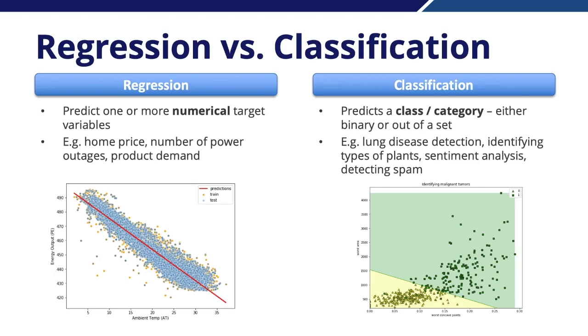In classification, rather than predicting a continuous numerical value, we're predicting or identifying a class or category for a certain observation. Examples of this might be detecting lung diseases, identifying different types of plants or flowers, or detecting whether an email message is spam or not spam. In all of these cases, we have a set of categories, which may be binary, either yes or no, 1 or 0, or maybe one out of many possible categories, such as types of flowers. And our objective is to predict the category that a new input observation falls into.